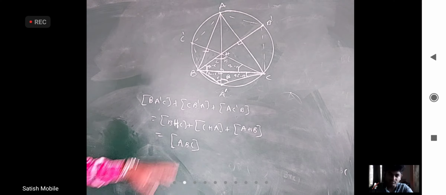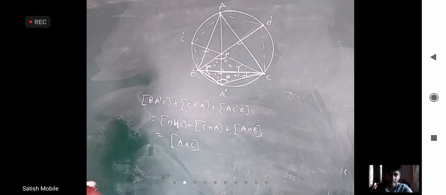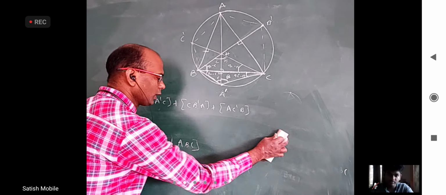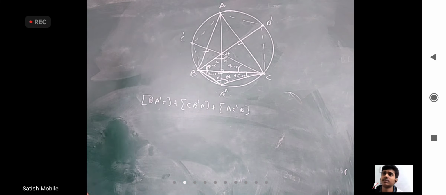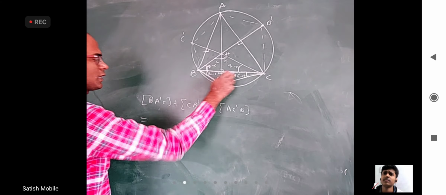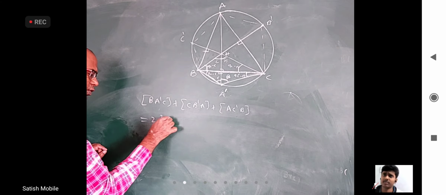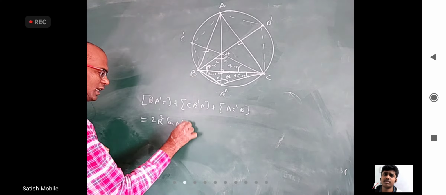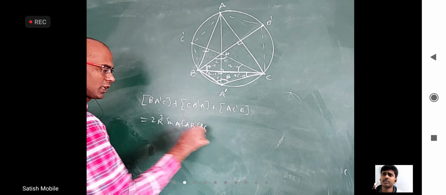Okay, everybody wrote this, right? Clear? Okay. Without geometry, if I want to prove this, just now we got this area is 2r² sin A cos B cos C. That's what I got just now.